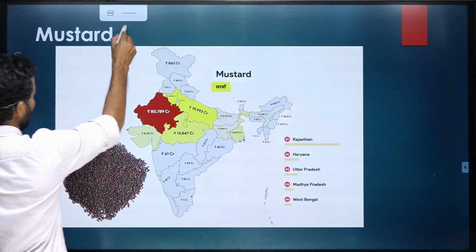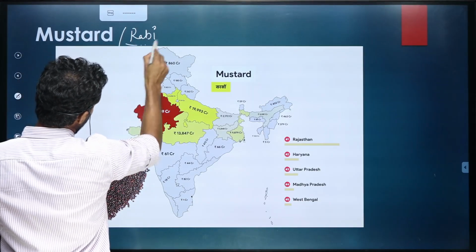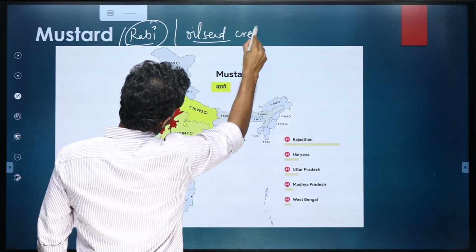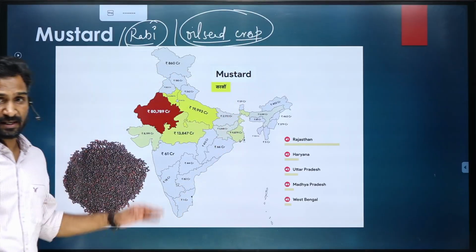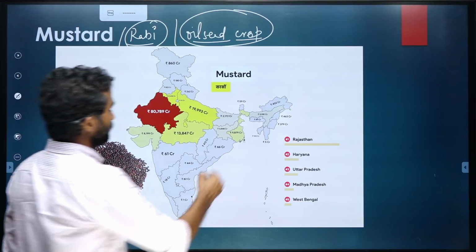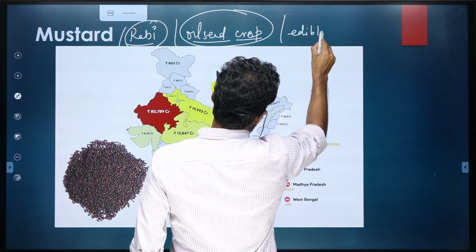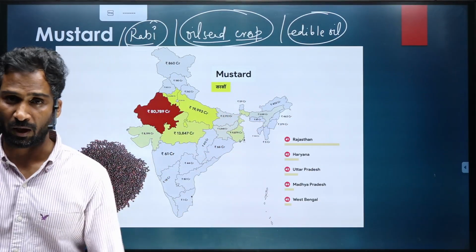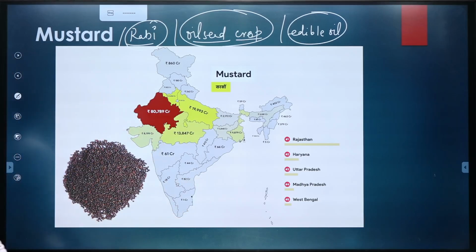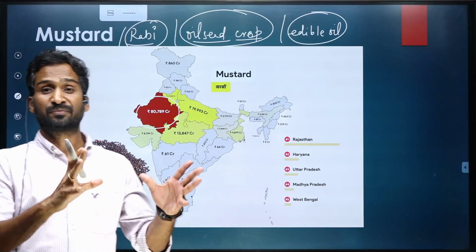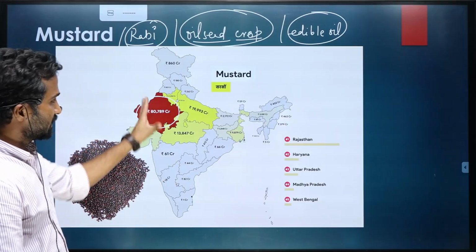mustard, again a rabi crop, an oil seed crop. This is an important oil seed crop grown in India. Obviously important for edible oil. Edible oil is extracted. हमारे यहाँ आप देखेंगे especially in North India, this edible oil is used for cooking purposes. The largest producer of it would be Rajasthan. Rajasthan is significantly higher producer when it comes to mustard.